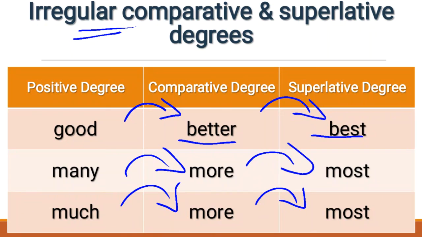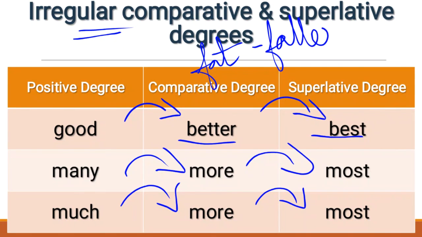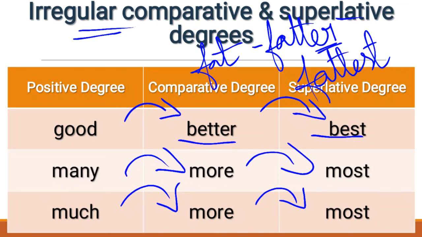Got it, children? So what is a regular comparative and superlative degree? For example, fat is the positive degree, and what is the comparative? Fatter, with ER, so that is regular, right, children? And superlative, fattest: TT, EST. We are adding EST.